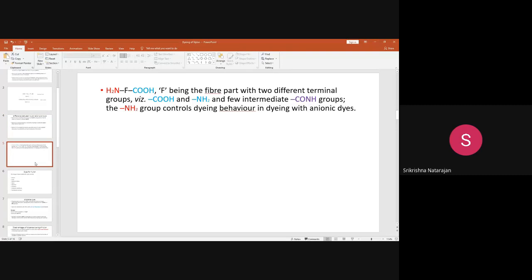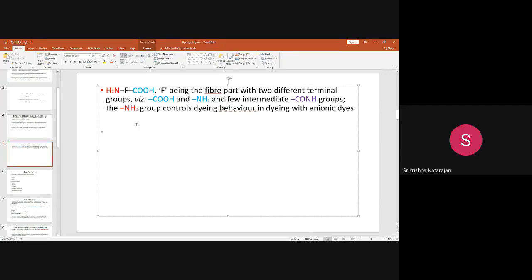Before going into dyeing, in this structure, if you observe, what is there? NH2, F, COOH. This F is the fiber. So at the two sides of the fiber, these groups are called end groups, terminal groups. Terminal means at the end. This is the COOH group, this is the NH2 group, and in between there is the CONH group, which is the amide group. This is the amine NH2, and this is the acid COOH. And in this, the NH2 group controls the dyeing behavior with the anionic dyes.